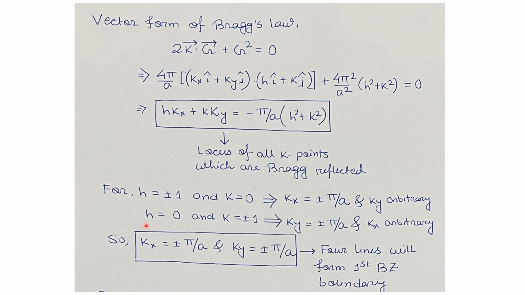Similarly, we can put h equals to 0 and k equals to plus minus 1. This will lead to ky equals to plus minus pi by a, and kx can be any arbitrary value. So from the combination of these conditions, we get kx equals to plus minus pi by a and ky equals to plus minus pi by a. These are basically constructing the boundaries for the first Brillouin zone. So these four lines will give the first Brillouin zone boundaries, that we have already seen in the first schematic diagram.